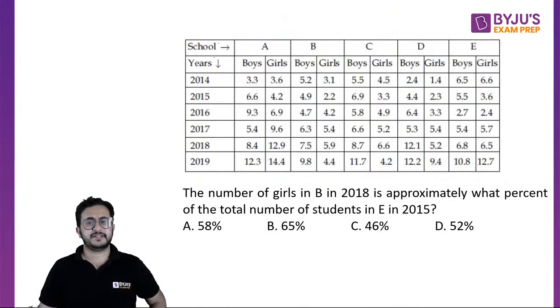The number of girls in B in 2018 is approximately what percent of the total number of students in E in 2015?